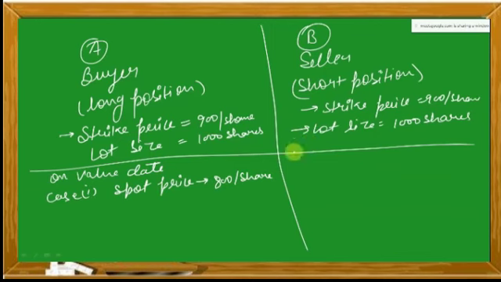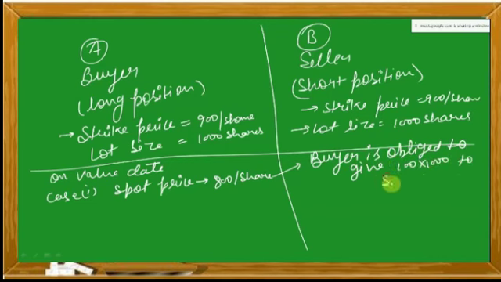So in this case buyer is obliged to give 100 multiplied by 1000 to seller,